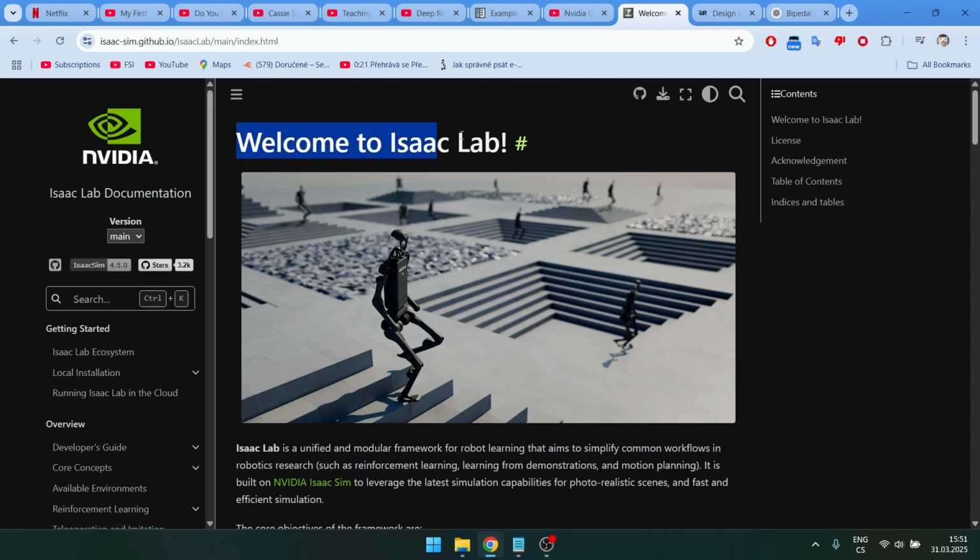This kind of motivated me, but I still wasn't set on it. I don't like Python, and coding these things is just quite painful, so I wasn't even gonna try it. But from that point on, it was all the time in the back of my mind. I could potentially simulate a bipedal robot and sometime in the future maybe even implement it. One day I just got to my PC, started installing it, and this is where I'm at right now. I spent 3 days with this program and I'm gonna show you my progress.